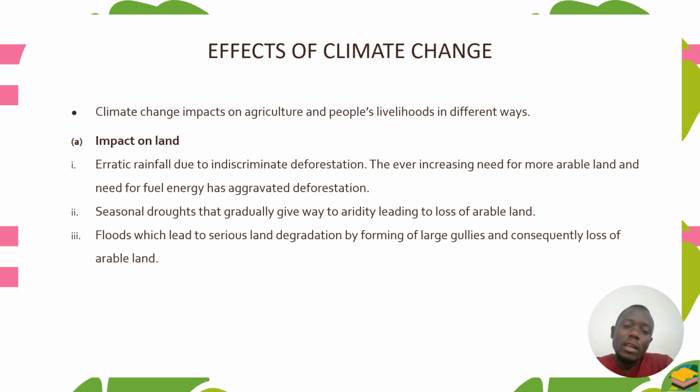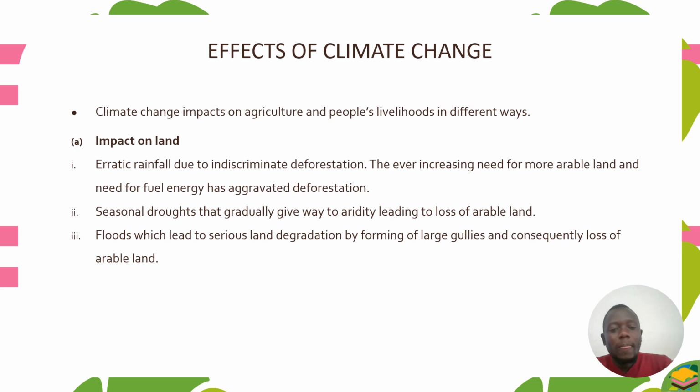So if I've got climate change, you may find that sometimes you can have erratic rainfall. So this erratic rainfall can come because of indiscriminate deforestation. The ever increasing need for more arable land and need for fuel energy has aggravated deforestation.